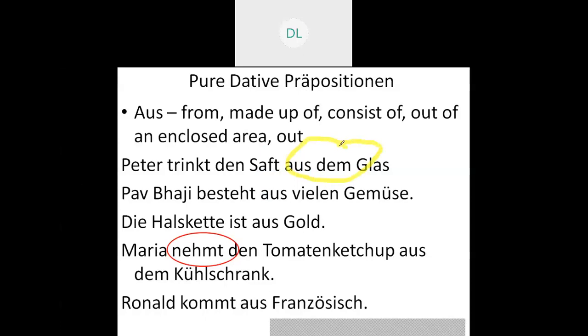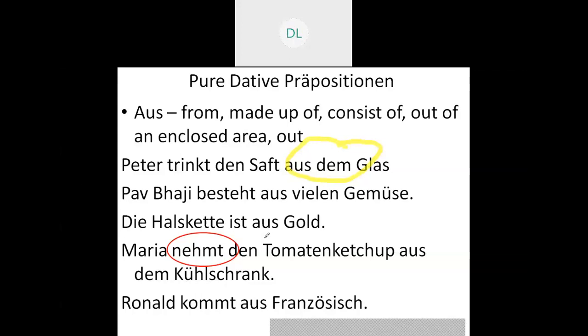Next one, Pav Bhaji besteht aus vielen Gemüsen. That is, Pav Bhaji consists of, or is made from, many vegetables. So aus vielen Gemüsen, aus plus dative. Vielen comes from the dative plural. Next one, die Halskette ist aus Gold. That is, the necklace is made of gold.